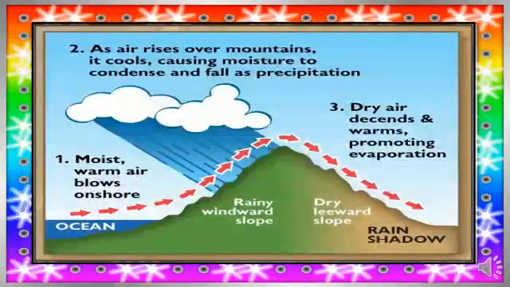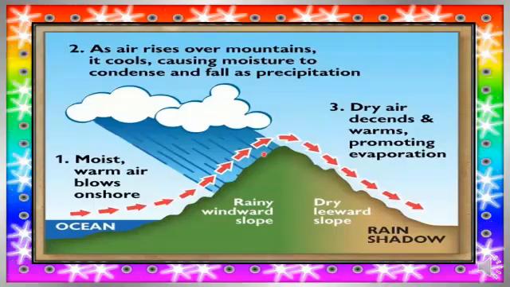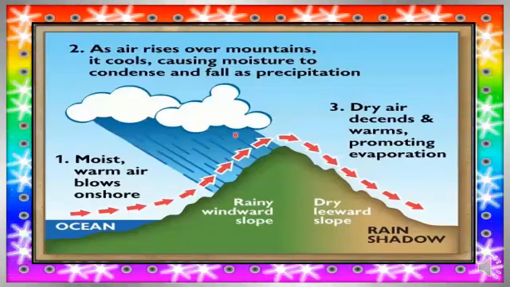As I was telling you about the leeward side, you can see in this diagram, towards the right hand side is the leeward side, and towards the left hand side is the windward side. What happens on the windward side is that the moist air from the seashore rises up towards the mountain and forms clouds, and the air condenses and then precipitates.